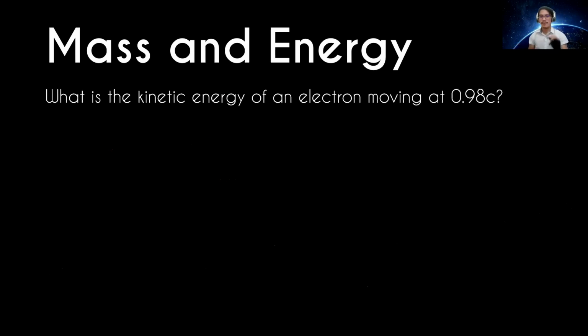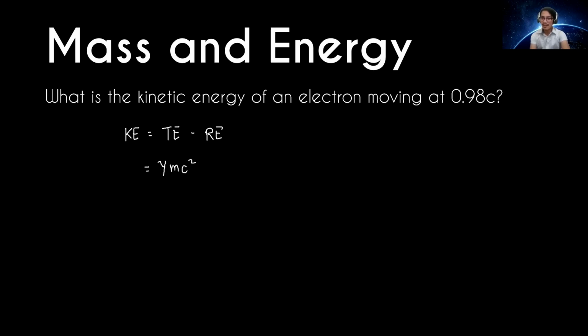Let's have an example here. What is the kinetic energy of an electron moving at 0.98 C? Let's calculate. Kinetic energy is what we are looking for. Remember the formula? Kinetic energy is equal to the total energy minus the rest mass energy. And we know the equation for the total energy is the Lorentz factor times rest mass times C squared. Sometimes a zero subscript is written, but then again, there is no such thing as relativistic mass.